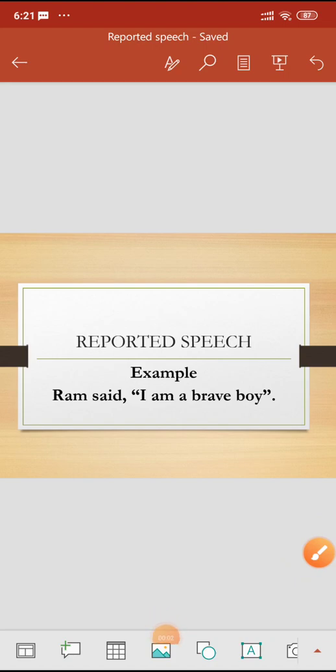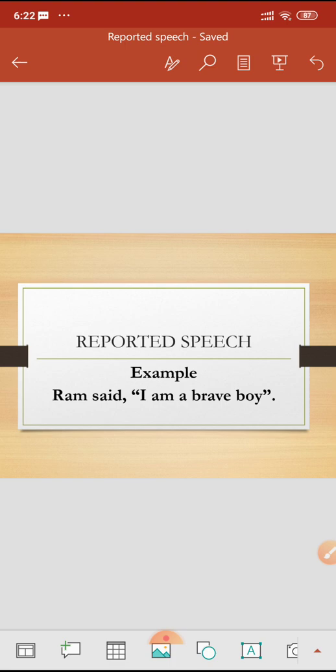Good morning, children. So, we are going to start with the new grammar topic, that is reported speech. And you have done this in class 6th, 7th, and 8th also. So, let's have a very quick recap or revision of it.